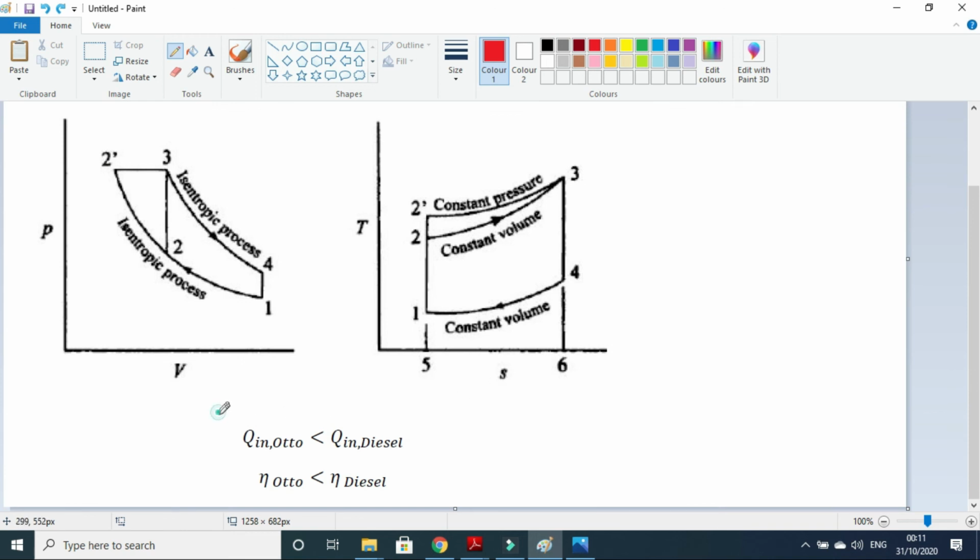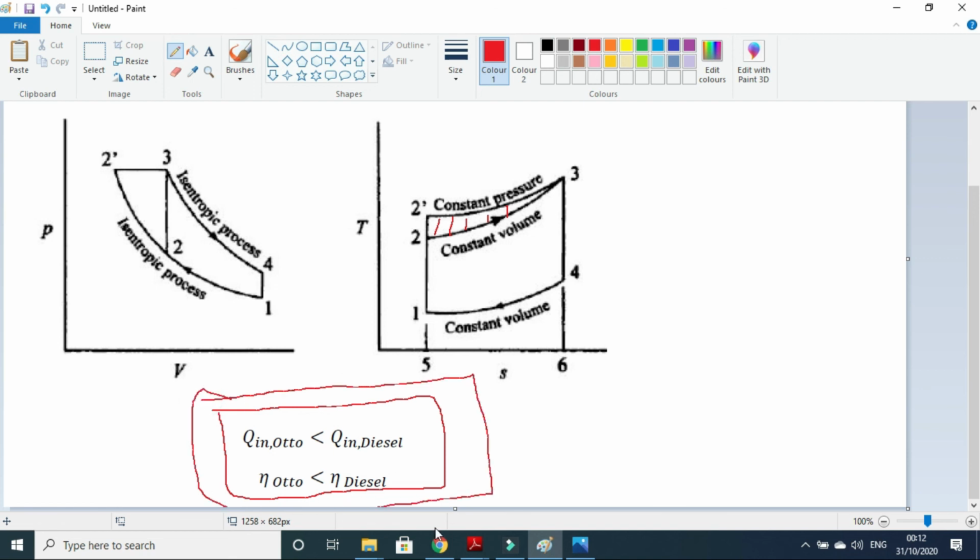So you need to write only this: since the diesel cycle has higher Q in, its efficiency will be higher than the efficiency of the Otto cycle. This question will maybe be asked for 3 or 4 marks, and for 3 to 4 marks you only have to write this, then you will get the full marks.